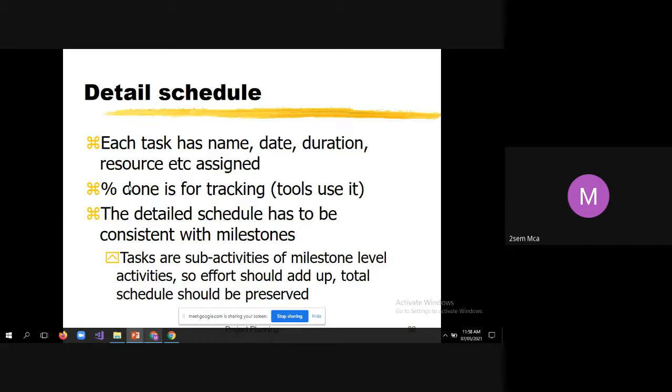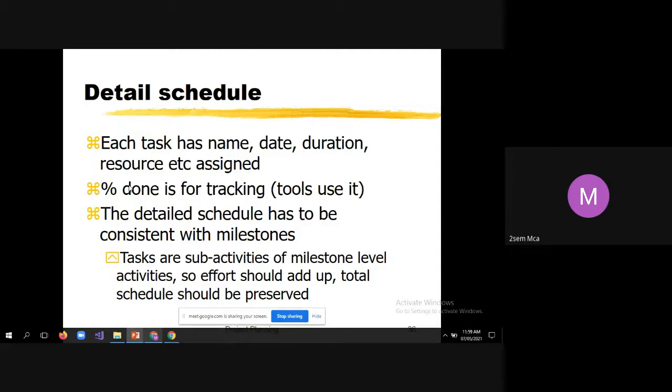So there are so many project management tools they will use. Ultimately, the delivery manager will keep a track on it. So what is the percentage of work completed? So very frequently he has to update that progress to the client. The detailed schedule has to be consistent with milestones.